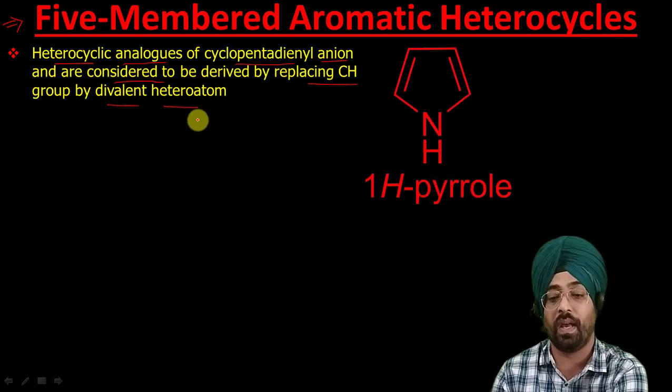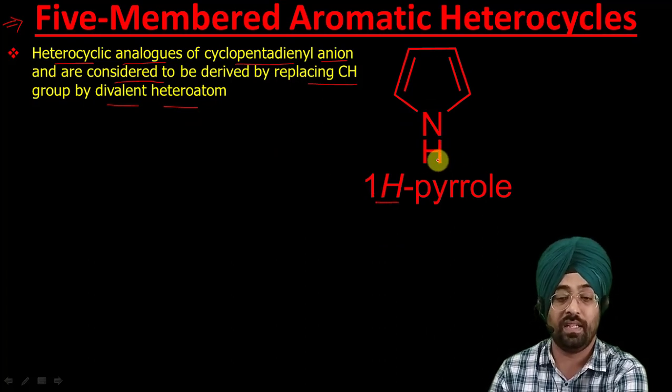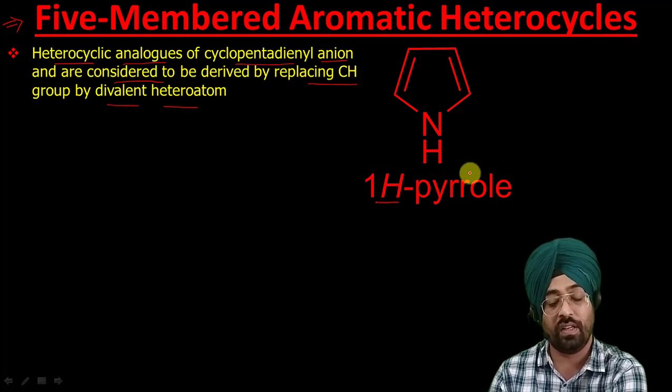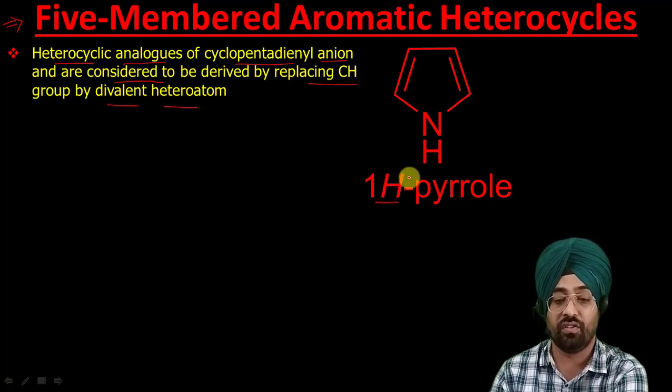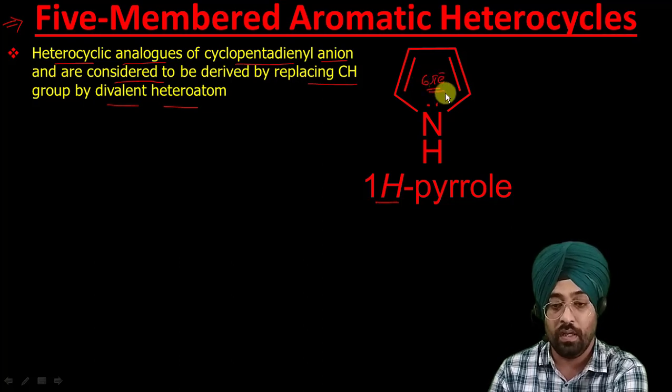So this pyrrole can also be called 1H-pyrrole because it has a saturated center here, so it is indicated by hydrogen. You can simply call it pyrrole, that is also sufficient. So its name is 1H-pyrrole. It is a five membered aromatic heterocyclic compound. It has a lone pair of electrons on nitrogen which contributes towards resonance. So it is a 6 pi electron system.